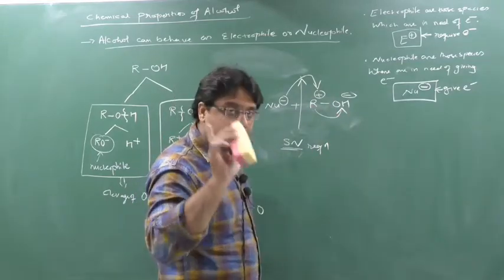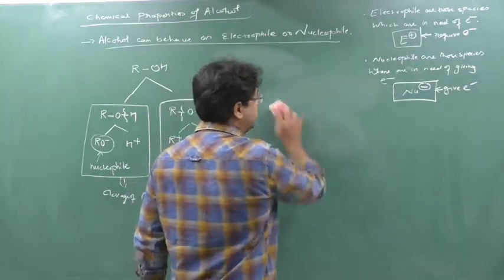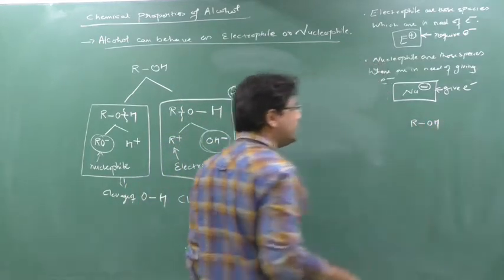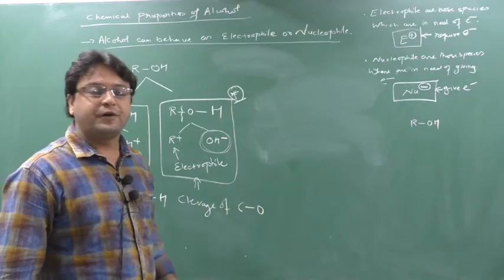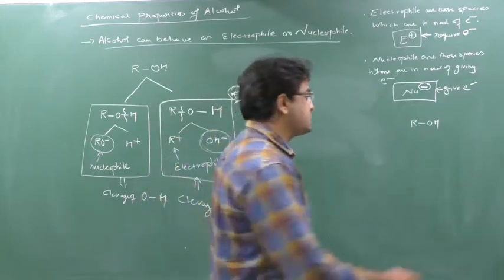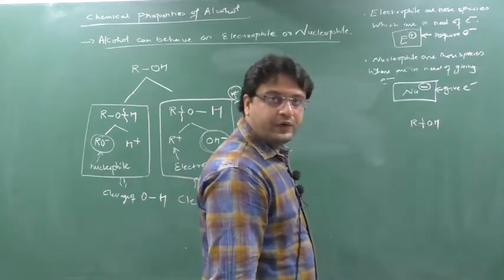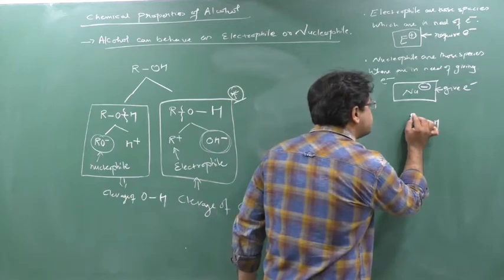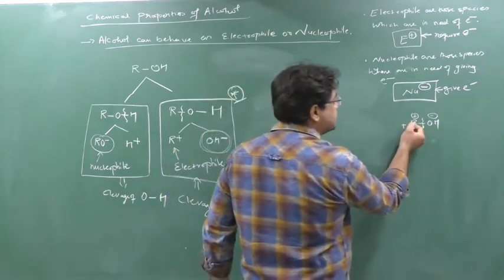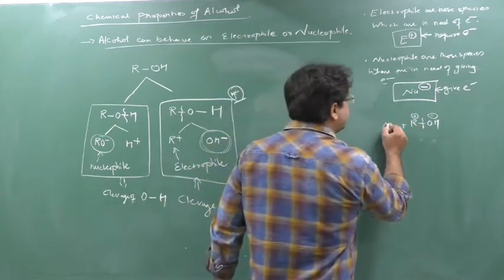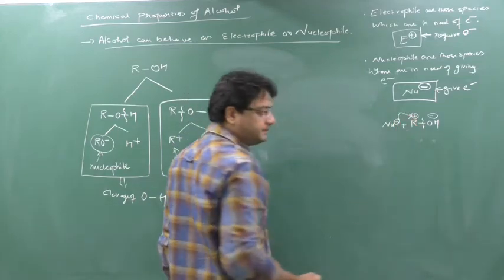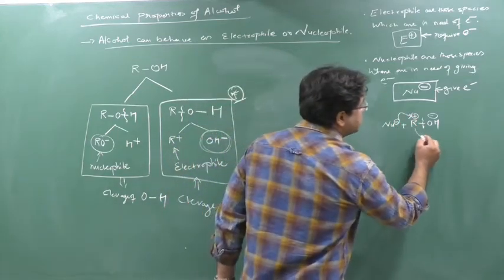I will tell everything. Please focus and write down here, because I am giving you each and every key point here. Suppose what I told, this is ROH. If I want to do the cleavage of CO, means if I want to show the alcohol as an electrophile, so cleavage of CO will occur. When this cleavage will occur, this R will show plus, this whole species will show minus. Now this R plus will do the reaction with a nucleophile. So I will bring one nucleophile, this nucleophile will attack on this R plus, and this R plus will leave this OH minus.